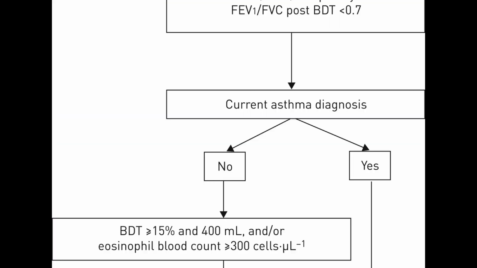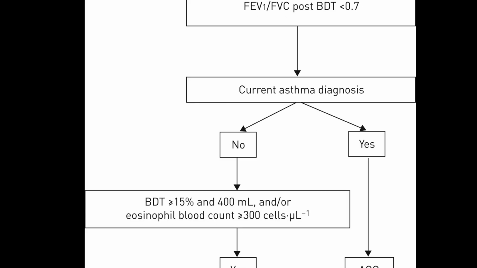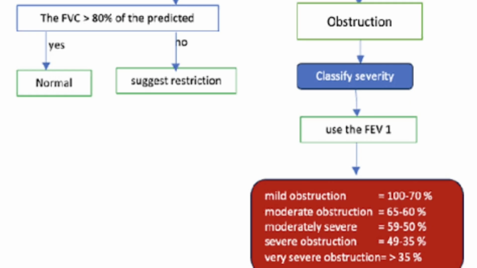Then for investigations, we do a pulmonary function test, that is forced expiratory volume in the first second, FEV1, divided by FVC ratio, which is less than 0.7 in obstructive airway diseases. Then we give bronchodilator therapy to these patients, and if the patient responds, meaning it is a reversible airway obstruction, usually it is asthma, and if it is not reversible, then it is COPD.